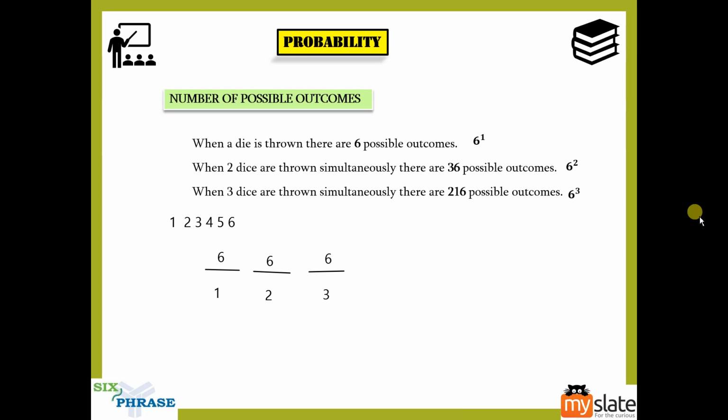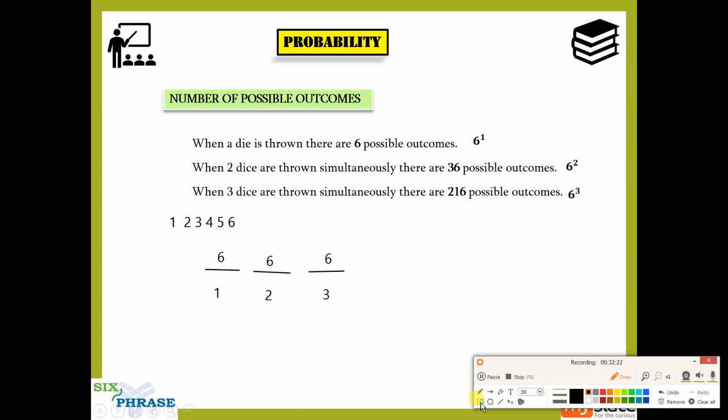Yes, so for a single die, what will happen? You will have only this. So the answer is 6 power 1. For two dice, you will have only these two. So the answer is 6 into 6, 6 squared. Yes, so when there is a simultaneous three dice throw, then it will be 6 into 6 into 6, 6 cube. If you throw 10 dice simultaneously, what will happen? You will have 10 places like this, and it will become 6 into 6 into 6 into 6 and so on up to 10. So what is the answer?